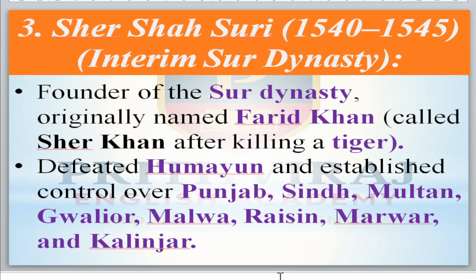He defeated Humayun and established control over Punjab, Sindh, Multan, Gwalior, Malwa, along with Raisin, Durga, and then Marwar and Kalinjar. These are the places he conquered.